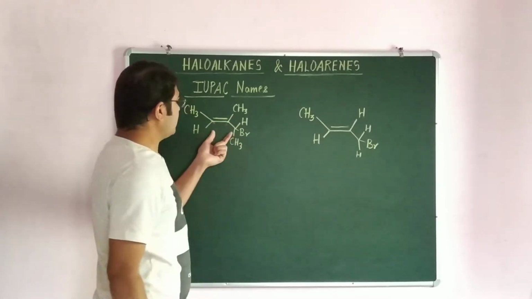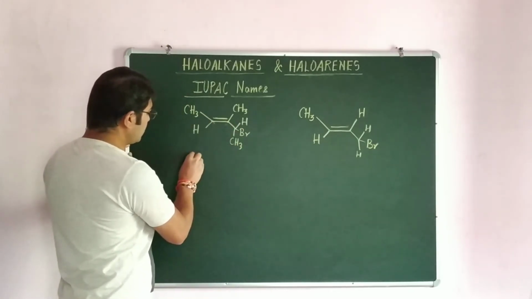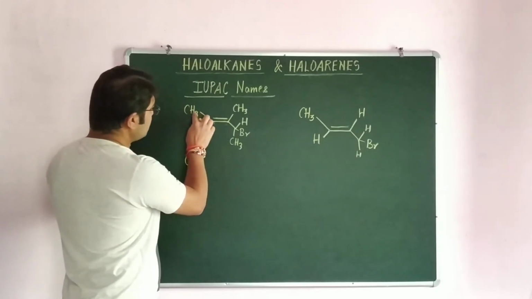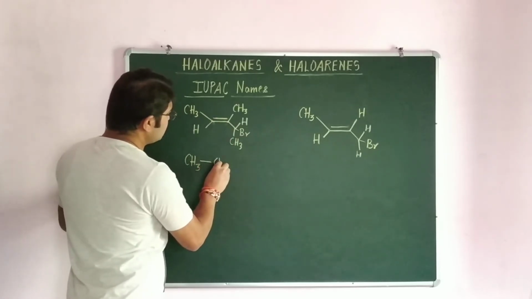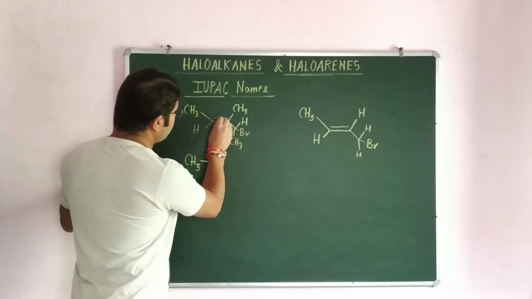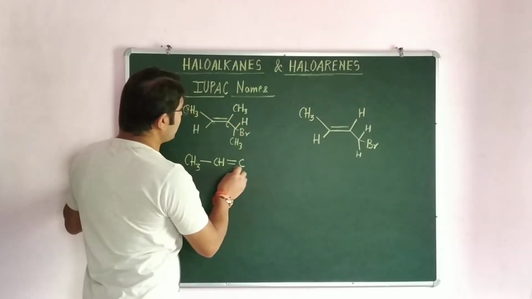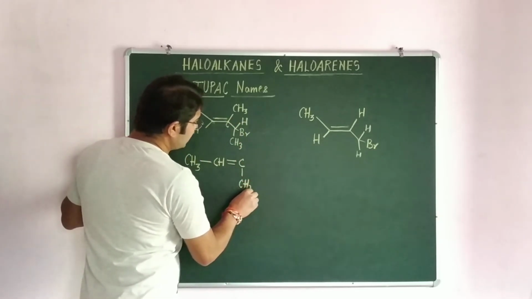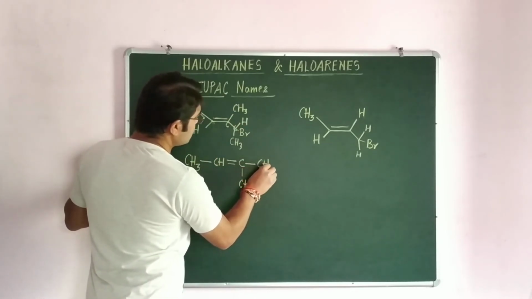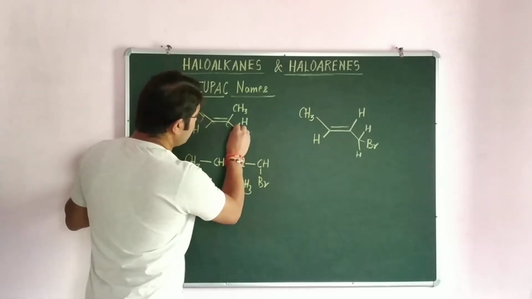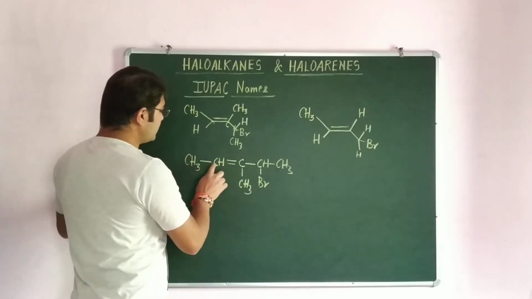You only have to remember that a carbon is present wherever there is a bond line notation. If you extend this formula, here it is CH3, then a single bond, then C is present there, then it is CH because it is attached with hydrogen, then a double bond, here the double bond, then C because it is a carbon atom, then one methyl group CH3 is attached with this, then the chain is extended here, then it is CH and here it is Br and finally it is CH3. So the overall chain contains 5 carbon atoms, 1, 2, 3, 4, 5.